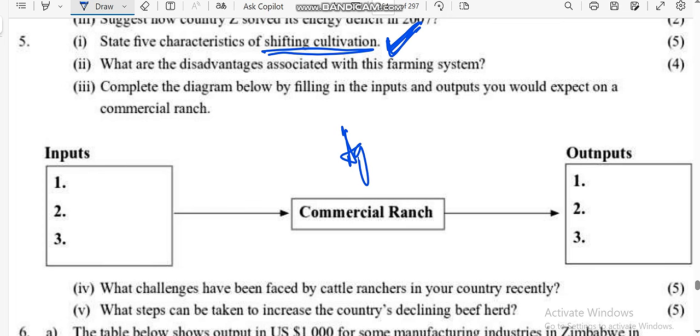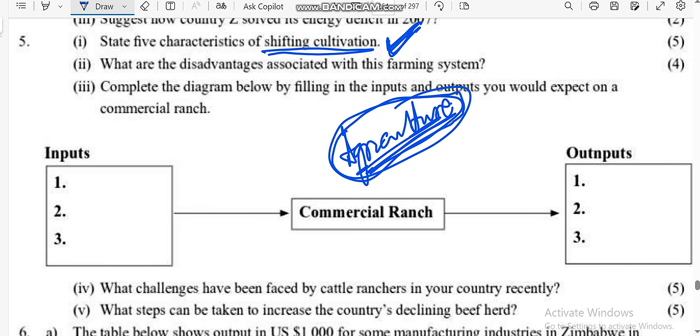How do you know that this is shifting cultivation? Agriculture by definition is just growing of crops and rearing of animals for sale or for family consumption. Kati for sale or for family consumption, it means tine two major types of agriculture.